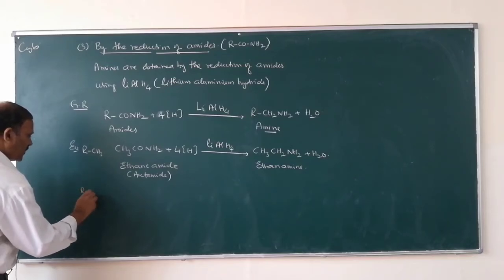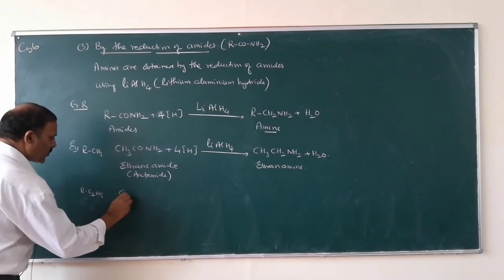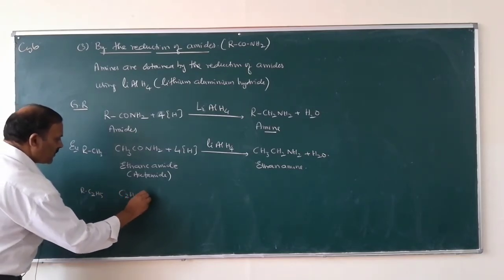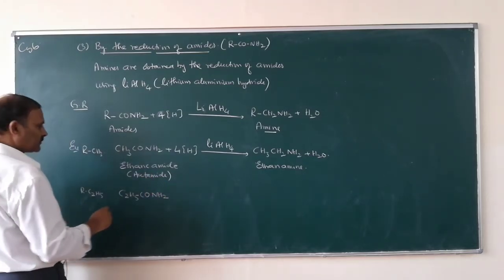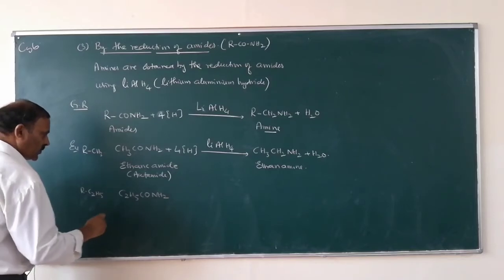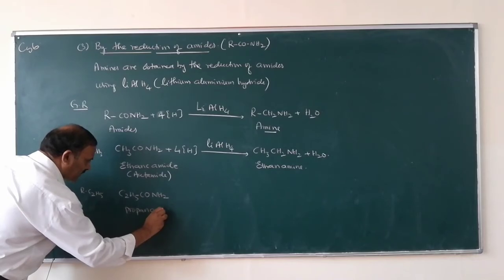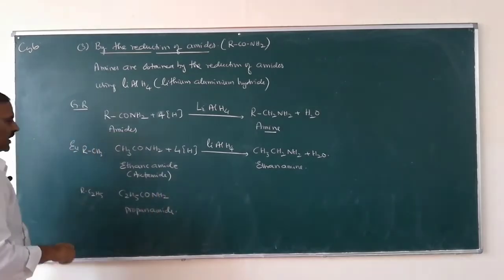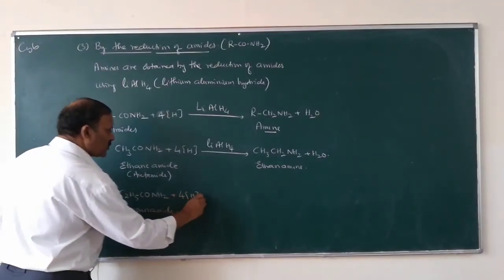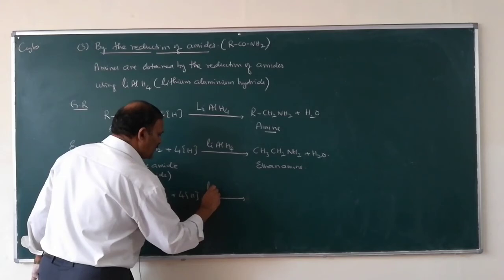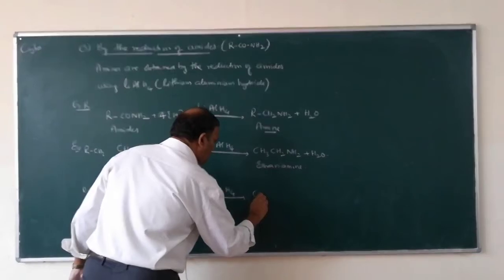If R equals C2H5, that is the ethyl group, what is this compound? C2H5CONH2. How many carbons are here? 3. This is called propanamide. When reduced using lithium aluminum hydride, what will you get?